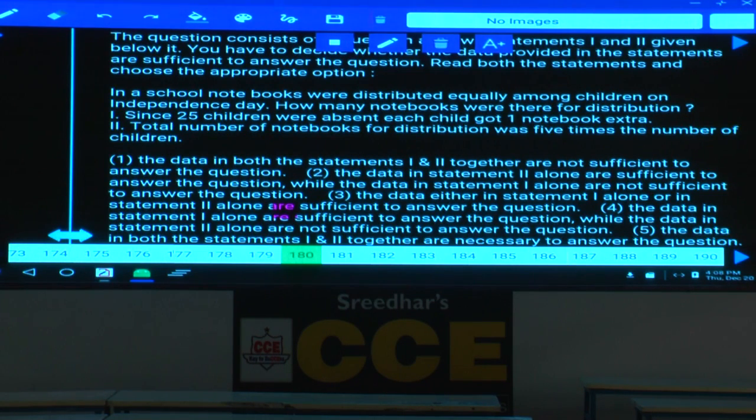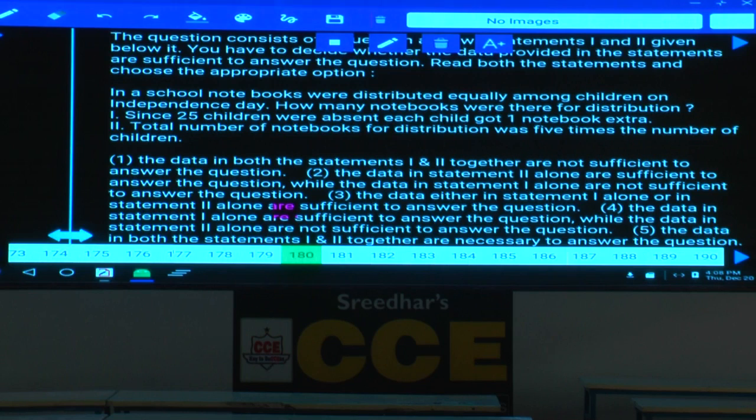Right. Come on. Since 25 children were absent, each child got 1 notebook extra. Will you get the answer using 1 alone? How many students are there? Do you have that? How many books do they plan to distribute to each person? Do you know that? No. 1 alone is not sufficient.